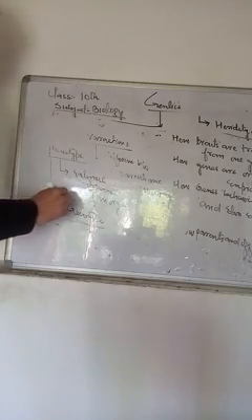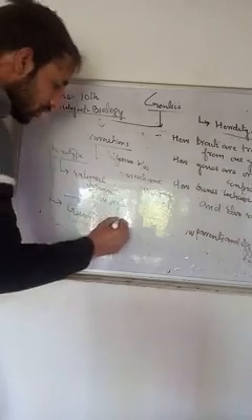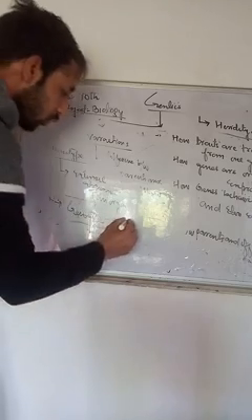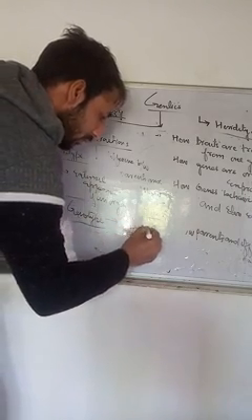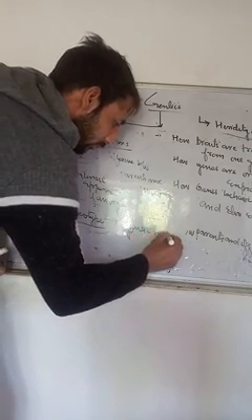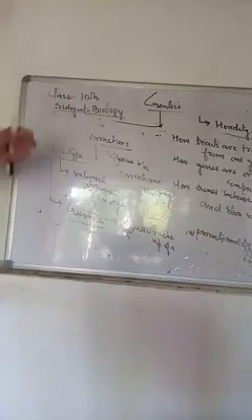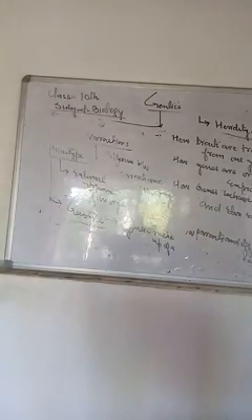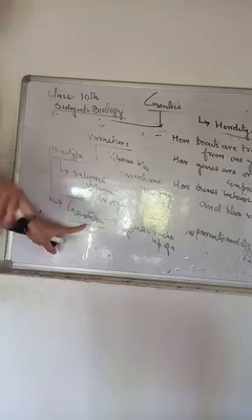So what makes the features express is the genotype. Genotype is the genetic makeup of an organism. Phenotype is the external appearance of an organism, and genotype is the genetic makeup.